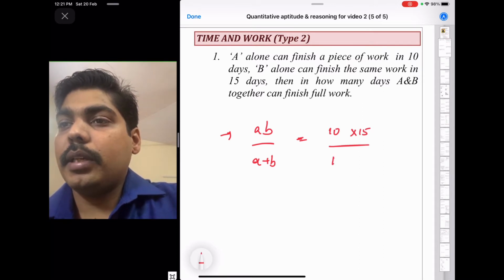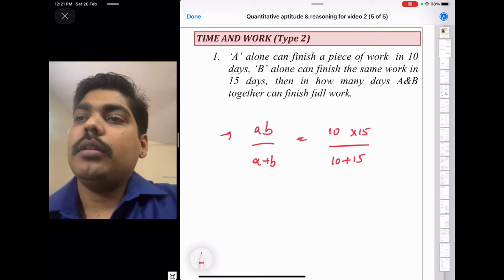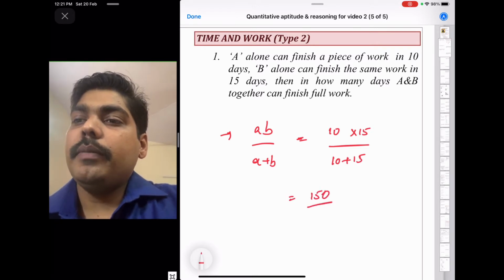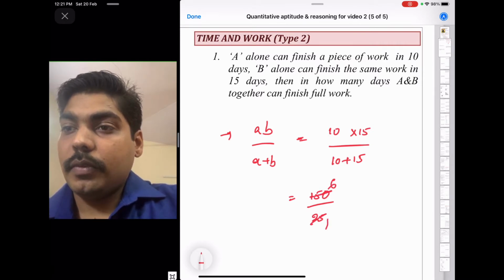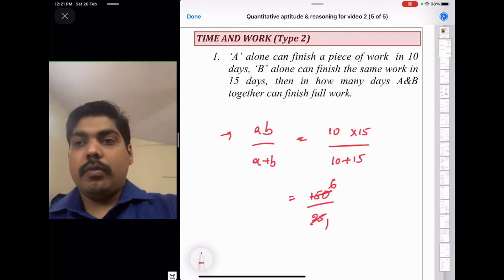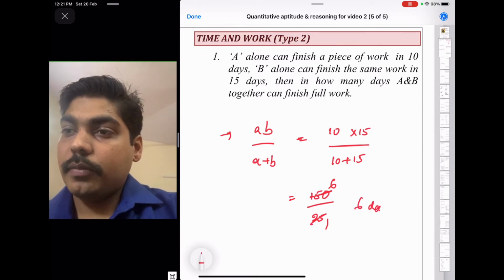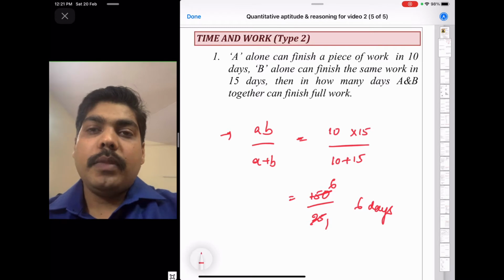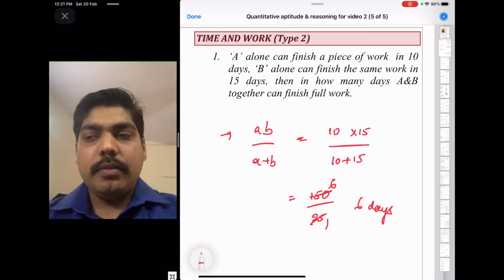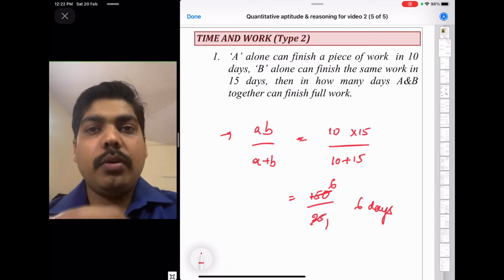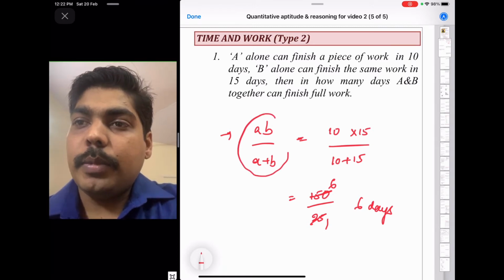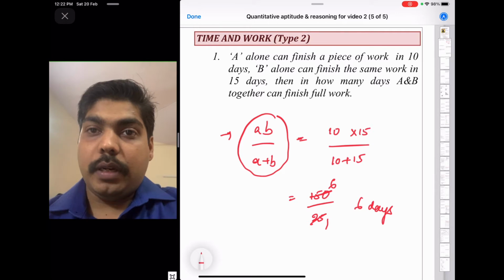A times B is 10 times 15, that is 150, upon A plus B, 10 plus 15, which is 25. 25 sixes are 150. So in 6 days A and B, working together, finish the full work. So if there are only two people, just follow this formula method on time and work.